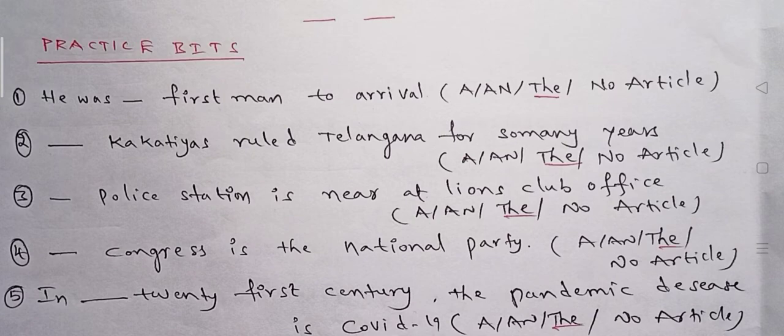Second one, Kakatiyas ruled Telangana for so many years. Here Kakatiyas are a race. Before the names of races we have to use the definite article the. So it becomes the Kakatiyas.